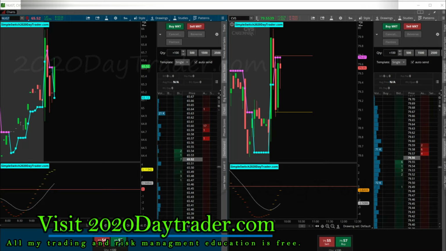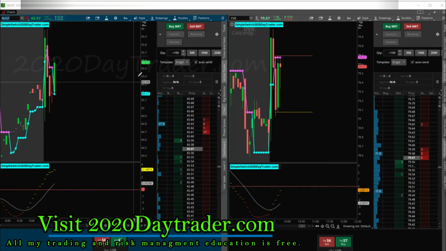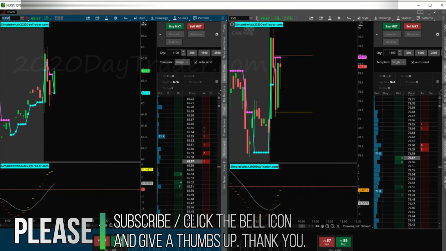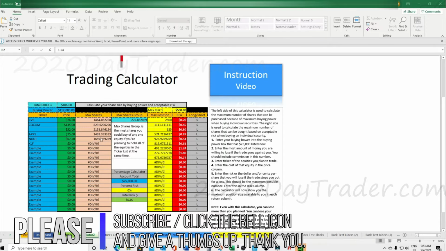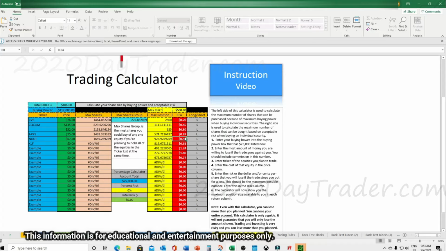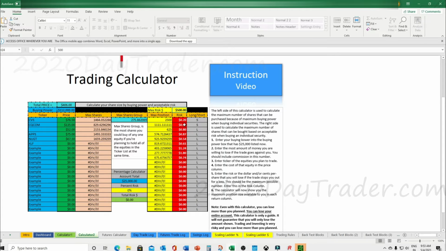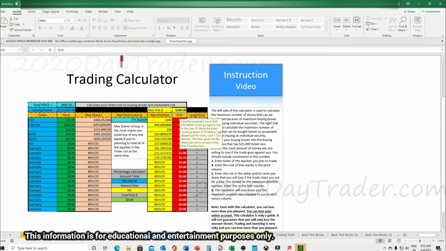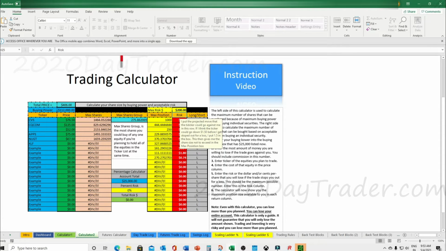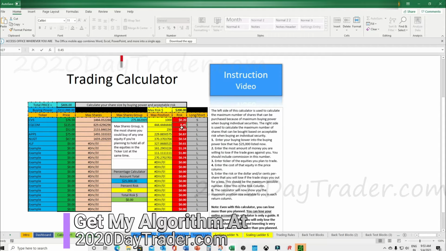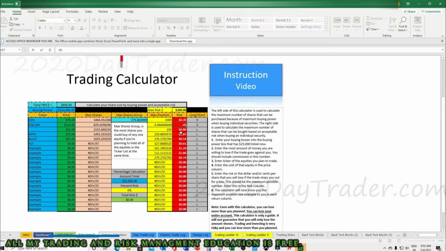It is May 4th, so we have NUG right here switching to the long side, and NUG is a super premium. So let's go over to the calculator. All right, so we have NUG right now. Let's see. We're going to put in here not 500, 200. And NUG, we are at 65.18. It's about 40 cents, 45 cents NUG. So we'll just go off of this one. 45. Oh, sorry, not $45, 45 cents.